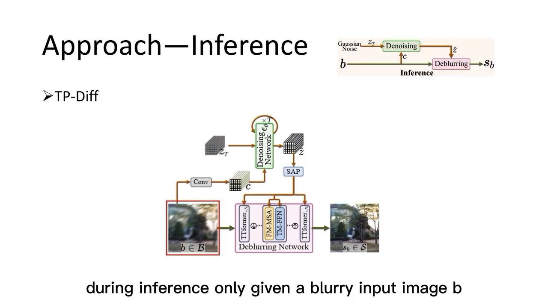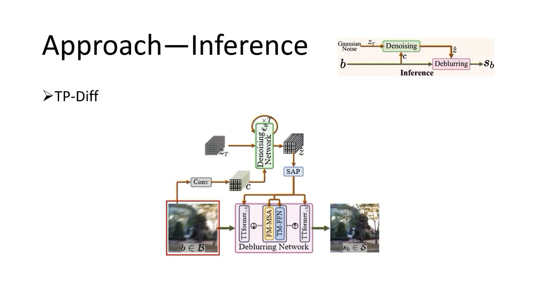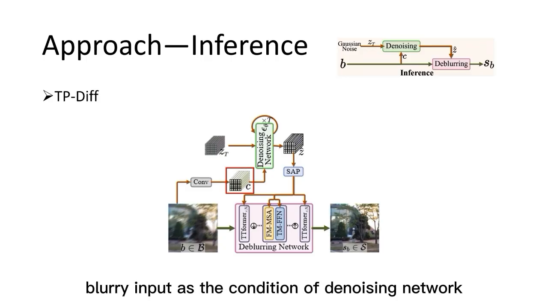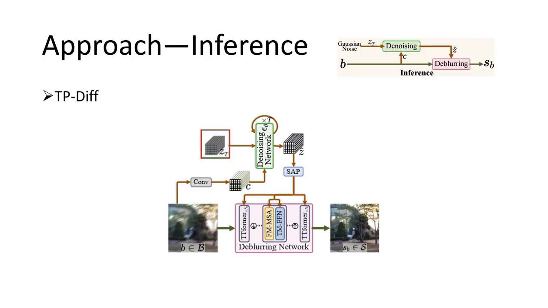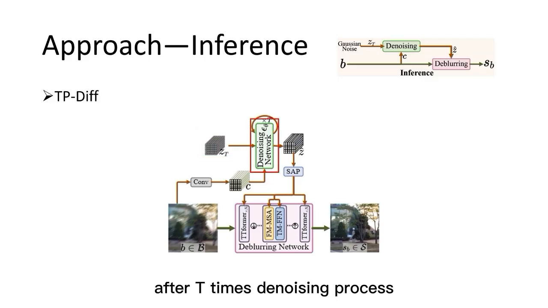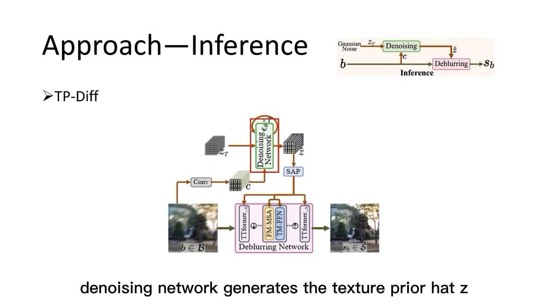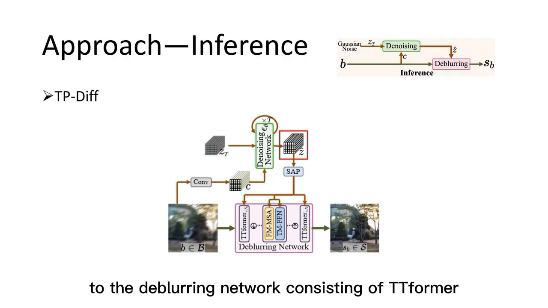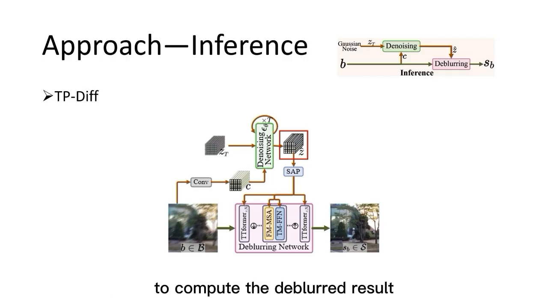During inference, we are only given a blurry input image B. We first extract the blur feature C from the blurry input as the condition of the denoising network. Then, we randomly sample pure Gaussian noise ZT. After T times of the denoising process, the denoising network generates the texture prior hat Z using ZT and C. Finally, we feed hat Z to the deblurring network, consisting of Teachformer, to compute the deblurred result.